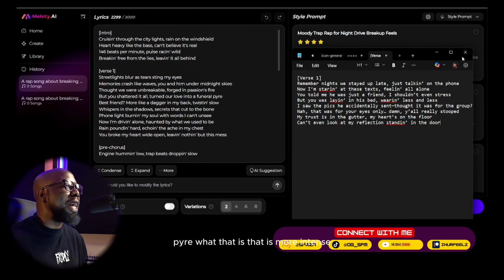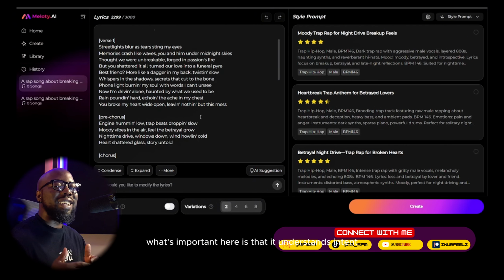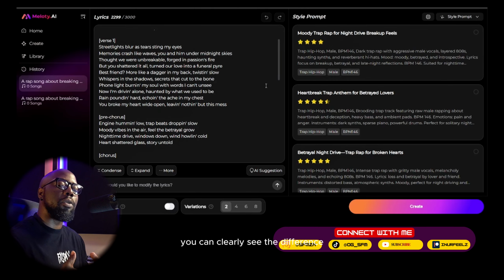What? That is more intense. What's important here is that it understands intent, so you're not just rolling the dice again, you're actually refining. You can clearly see the difference between the original version and the refined version. It's the same idea, same structure, but there's more emotion and clarity. At this point, it feels less like prompting AI, but more like giving feedback to a collaborator.